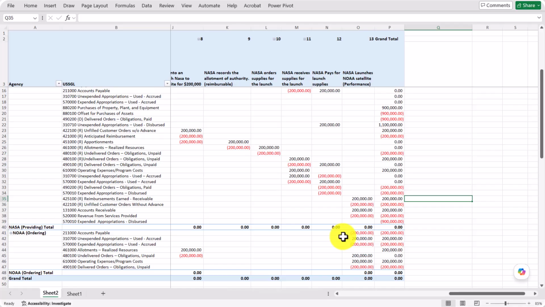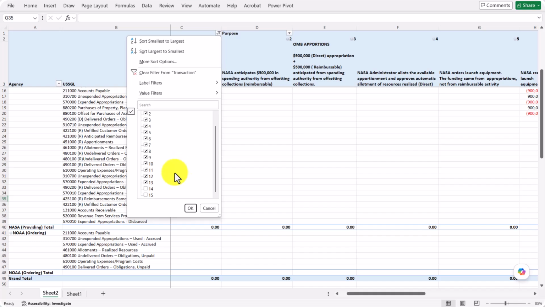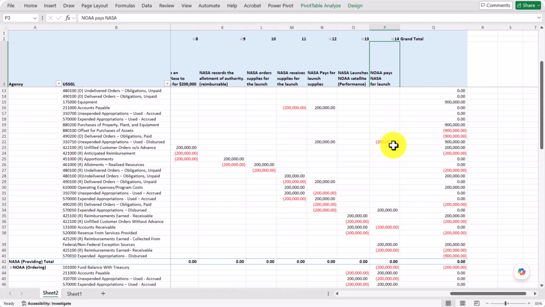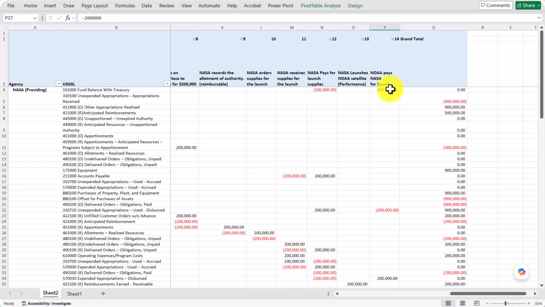Now down here, this is the first outside of ordering, right? NOAA ordered it, and now we received what we ordered, so we're recording that expense and that AP. Okay, next stage. All right, we're paying NASA. So NASA's AR is reduced. I mean, now NASA's getting their cash, 1010.